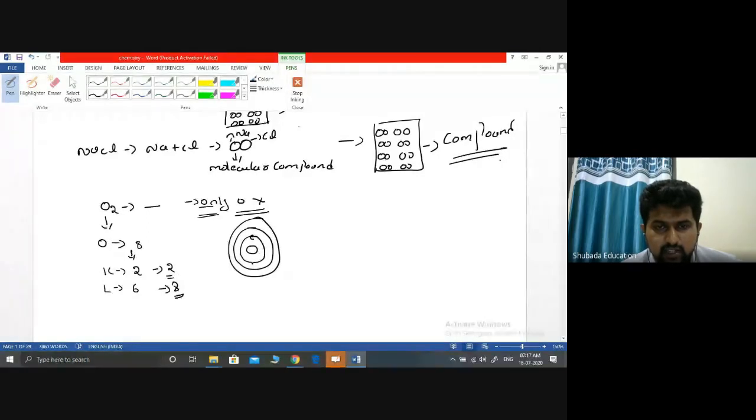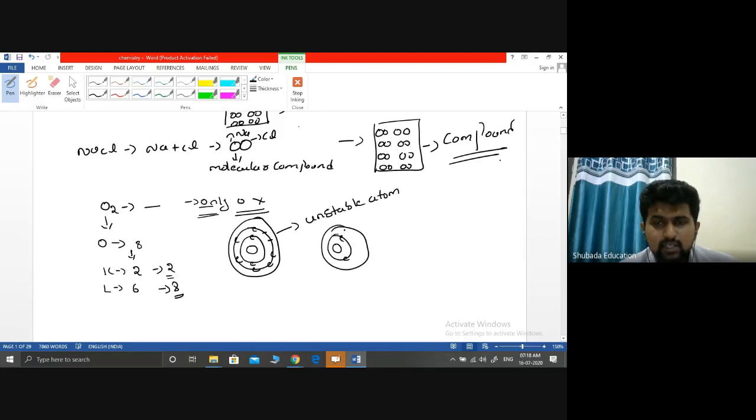So 2 electrons in the first shell and 6 electrons in the second shell: 1, 2, 3, 4, 5, 6. 2 positions are vacant. So if only O is there, I will say this is an unstable atom. Unstable because 2 places are vacant. Correct?